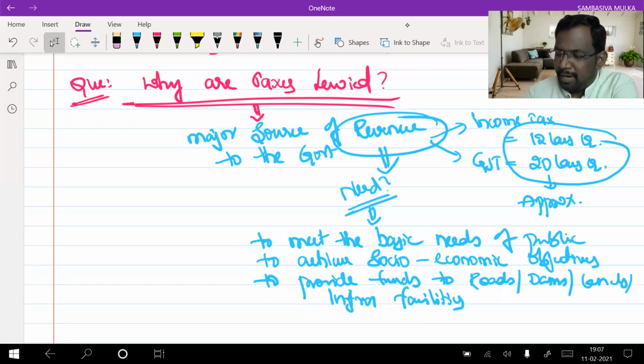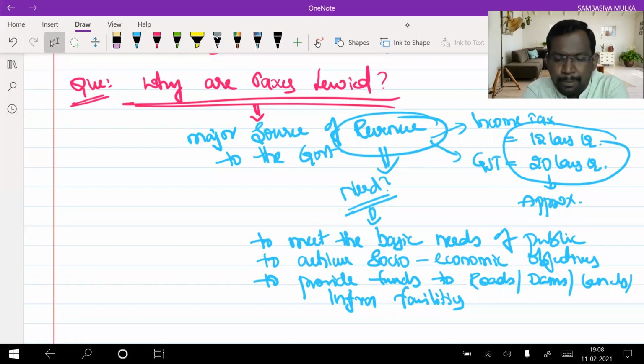Sir, okay, fine. Let's do one thing, sir. You are saying that the government needs revenue for doing all these activities. Okay, just tell me, sir, how much the government needs. Yes, the government needs, let it be some 40 lakh crores. For the time being, assume it is some 40 lakh crores.